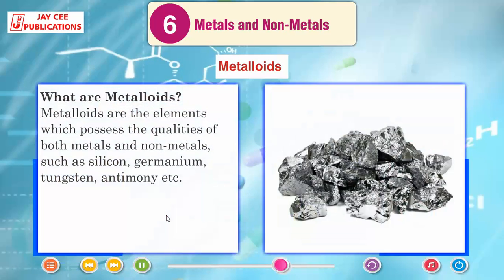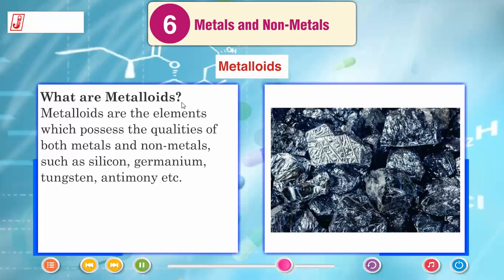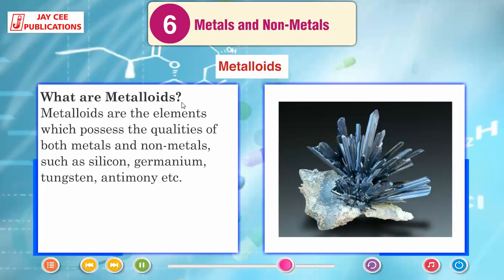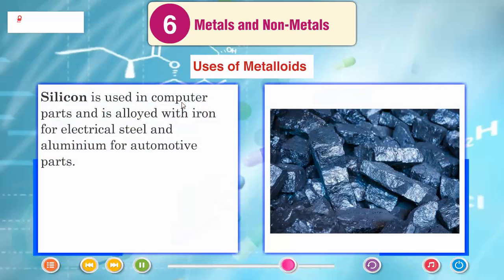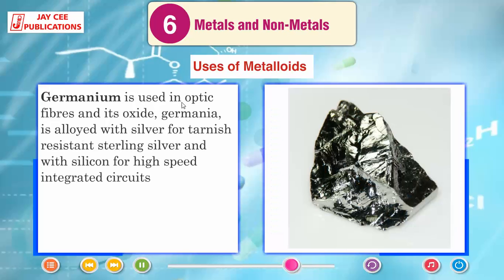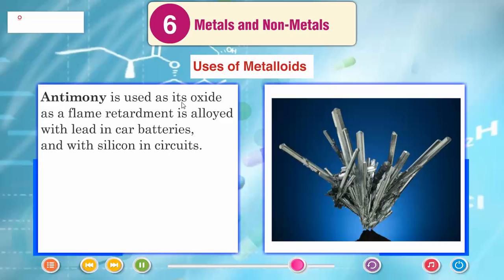Metalloids. What are metalloids? Metalloids are the elements which possess the qualities of both metals and non-metals, such as silicon, germanium, tungsten, antimony, etc. Uses of metalloids. Silicon is used in computer parts and is alloyed with iron for electrical steel and aluminum for automotive parts. Germanium is used in optic fibers and its oxide germania is alloyed with silver for tarnish resistant sterling silver and with silicon for high-speed integrated circuits.